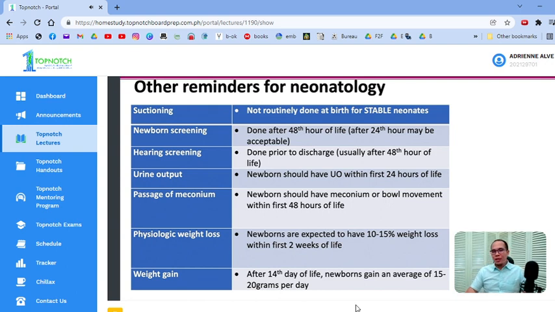Okay, newborn screening ideally on the 48th hour of life. But as long as you do it after 24 hours, it is acceptable. For preterms we delay it. So usually 1 to 2 weeks bago natin ginagawa for premature. Okay, hearing screening is done prior to discharge.